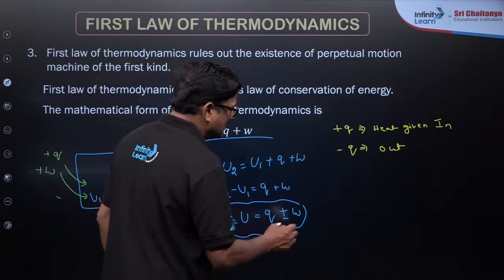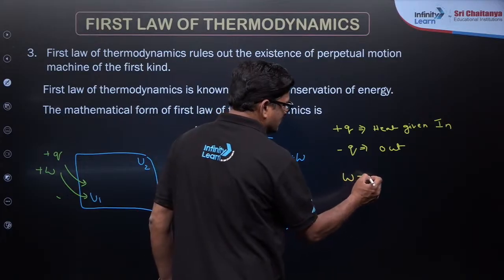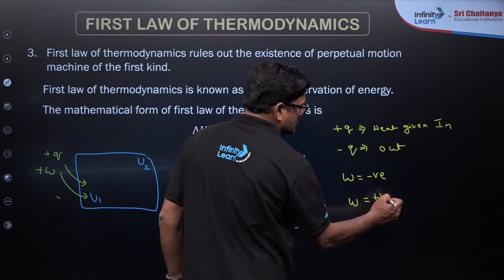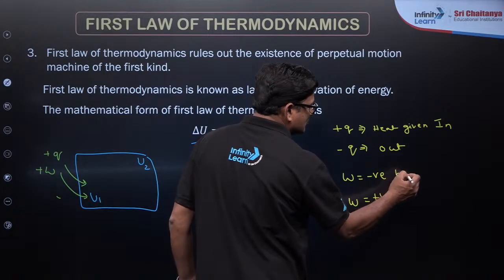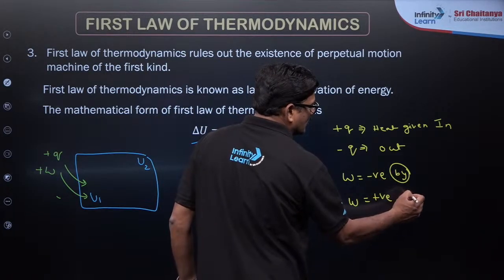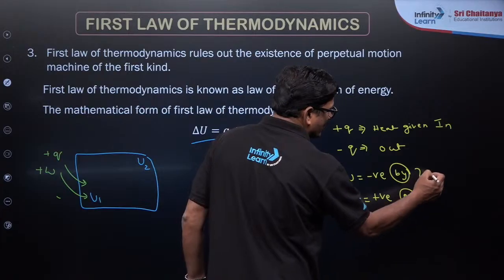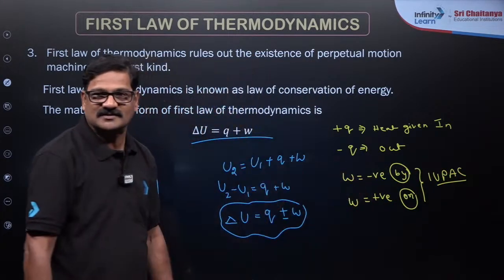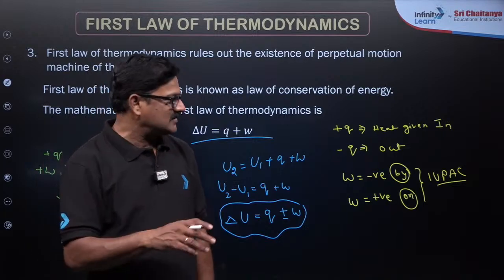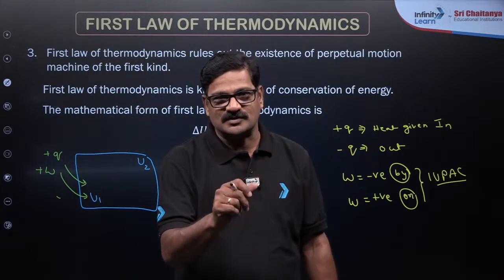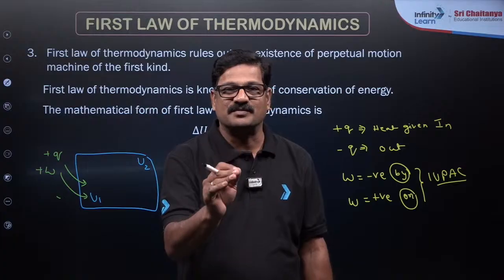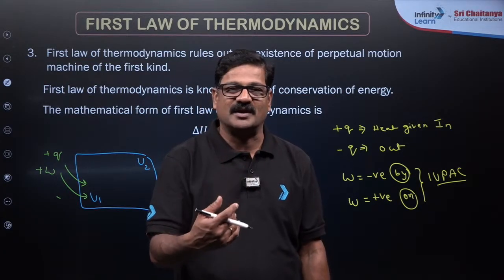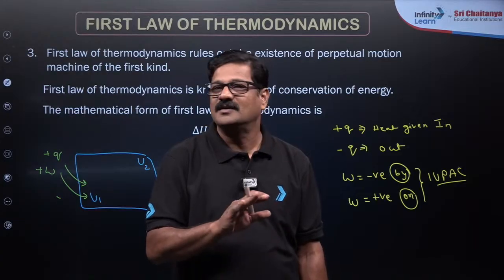And I wanted to say, if W is given as negative, it is work done by the system, and if W is given as positive, it is work done on the system, according to chemistry IUPAC. In physics it looks slightly opposite. And I want to conduct a special class on how to solve questions from physical chemistry, with a simple mathematical version. You need not give big calculation versions and all. It is not at all supported, right?